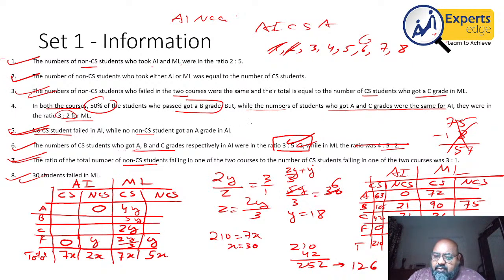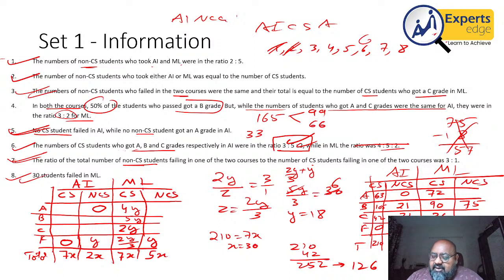Out of the 330 students who passed, 165 got grade B in ML. So 165 are left. These have to be in the ratio 3 is to 2. 165 by 5 will be 33. This has to be 99 and 66.